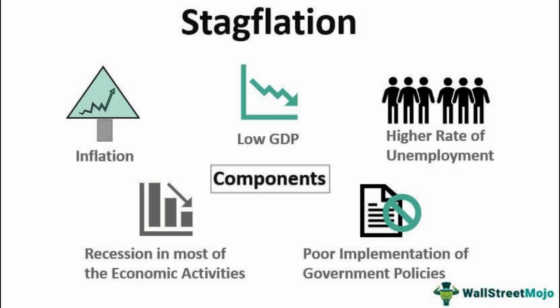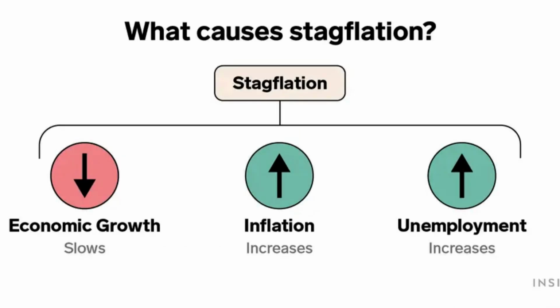Secondly, if there is a decrease in aggregate demand, as is often the case during stagflation, businesses may experience a decrease in sales. This can lead to a situation where businesses are forced to reduce their workforce to maintain their profitability. The reduction in the workforce can lead to higher levels of unemployment, which can further exacerbate the economic downturn. Thirdly, if businesses face high inflation, they may be forced to reduce their investment in new projects, which can lead to a reduction in economic growth. This, in turn, can lead to a decrease in demand for labor, leading to higher levels of unemployment.